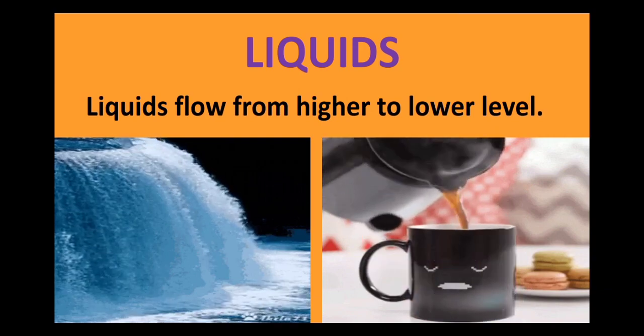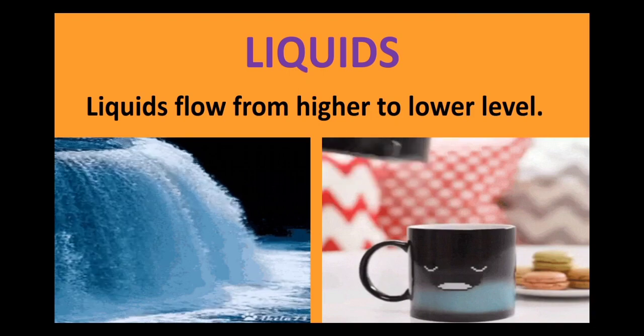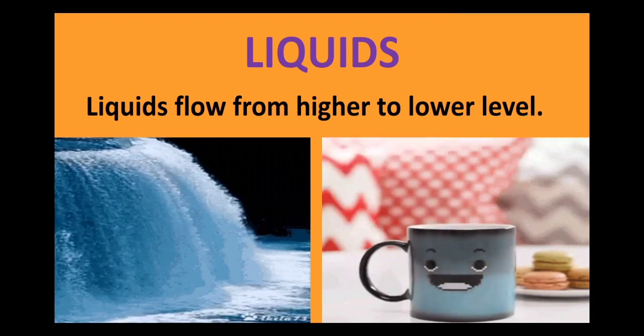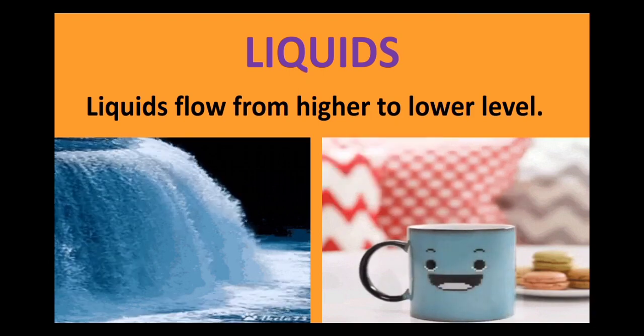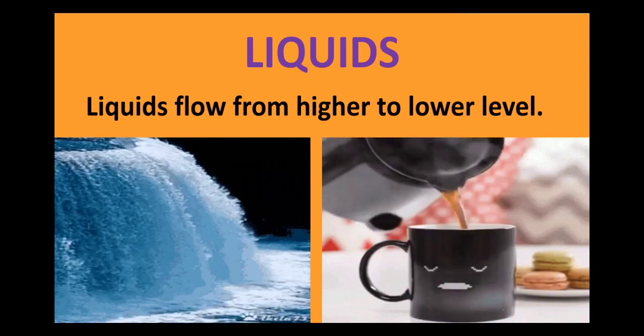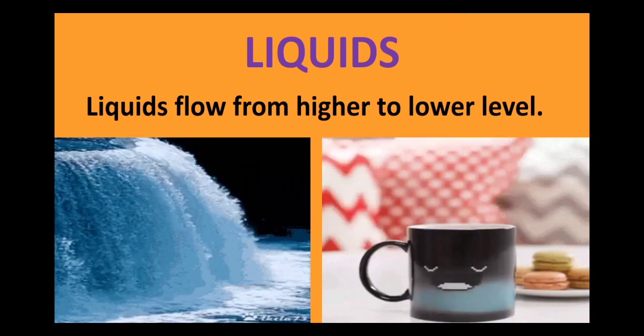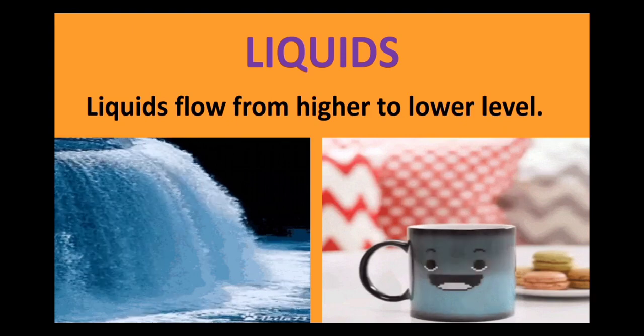Isn't it? So what do we understand? That liquids flow from a higher to lower level. That is certainly one of the reasons why the water tanks are placed on top of the roof, because the water flows from higher to the lower level.